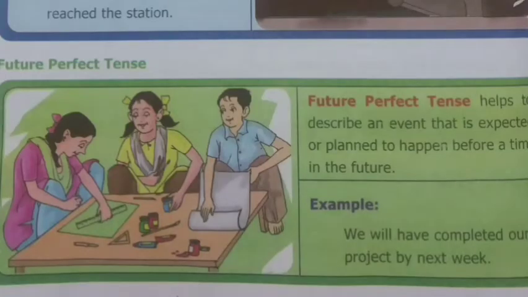Okay, then where we have to use future perfect tense. It helps to describe an event that is expected or planned to happen before a time in the future. Example, we will have completed our project by next week. So this is an expected or planned event, so we are using future perfect tense. And one more thing, here we are using will. With I and we we can use shall or will. Both also we can use.